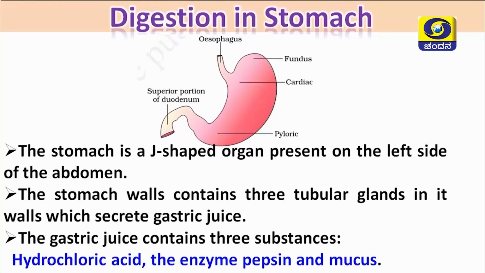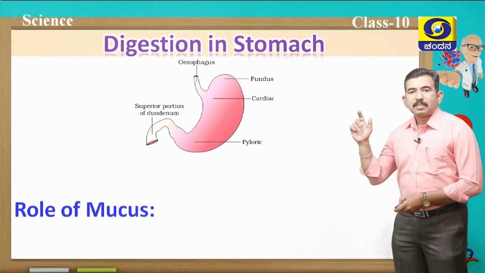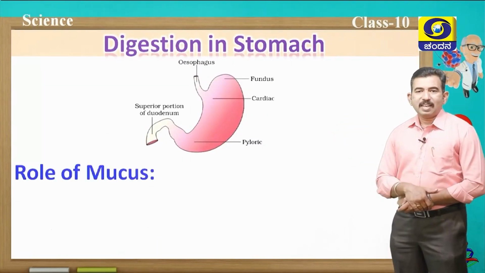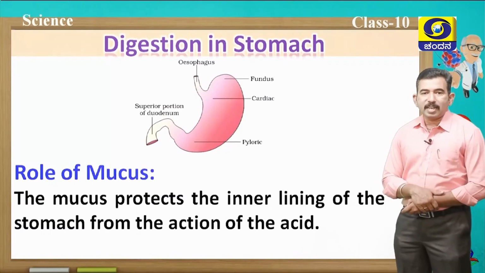One is hydrochloric acid, the enzyme called pepsin, and mucus. These three substances play a very important role in digestion. Now let us discuss the role of mucus in the stomach. Of course, the mucus protects the inner lining of the stomach from the action of the acid.